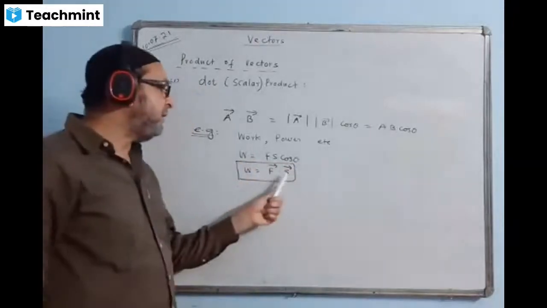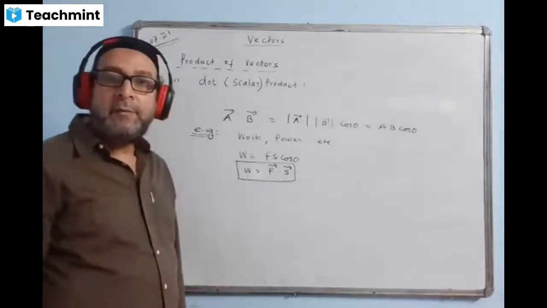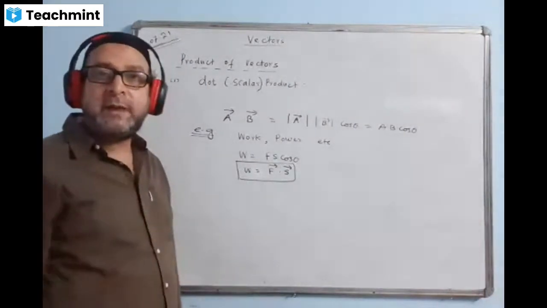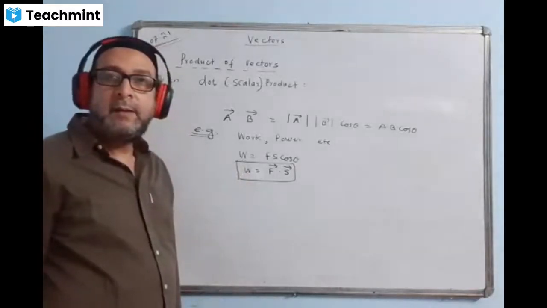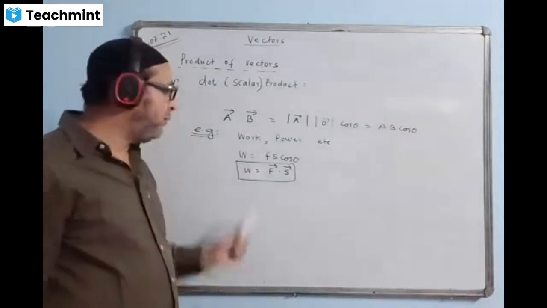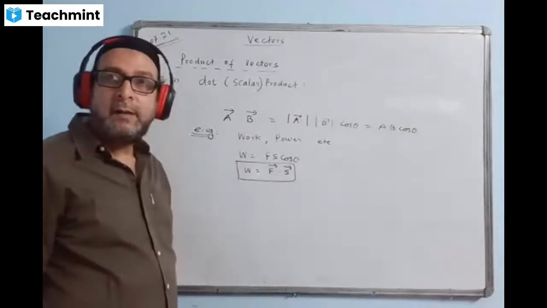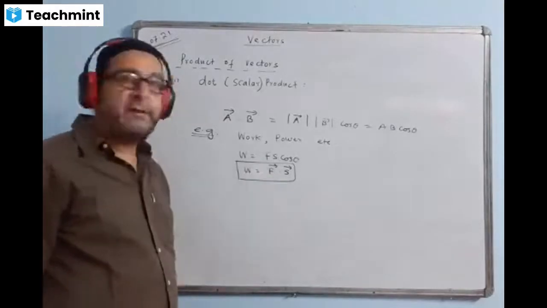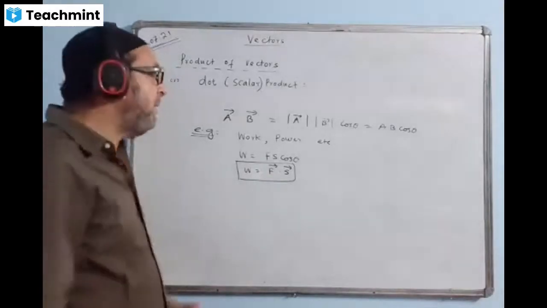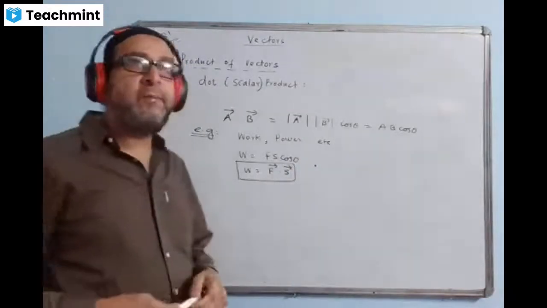Force is a vector, displacement is a vector, but the answer is work. Work is a scalar. Work, power, energy, all of them are scalar. Your answer is a scalar quantity. For the work formula we have F dot S. If there is an angle theta between them, I write the formula W is equal to Fs cos theta. Similarly, power. What is the formula of power?